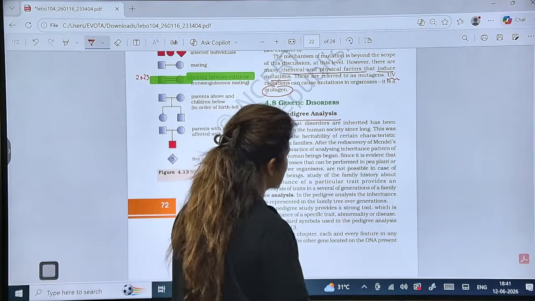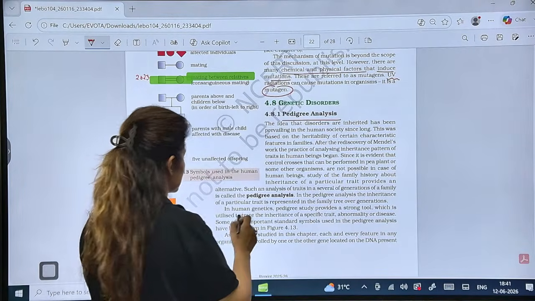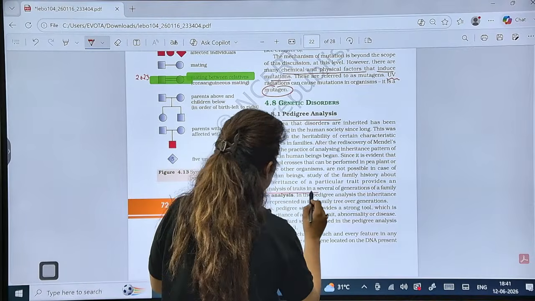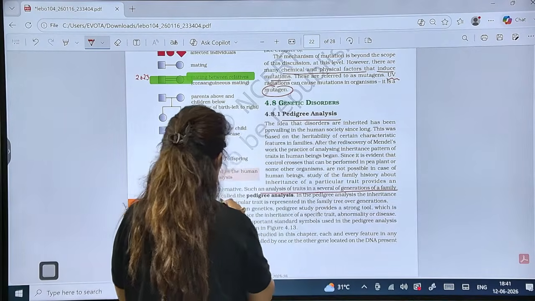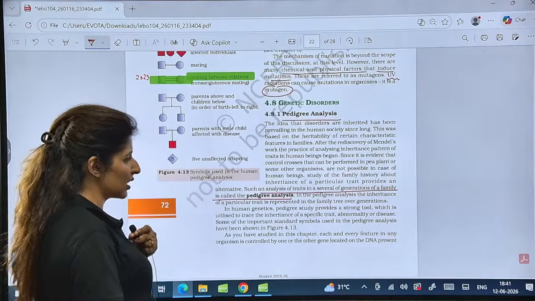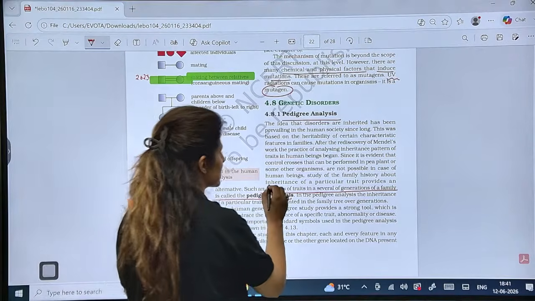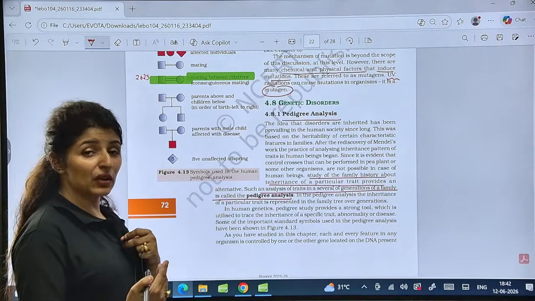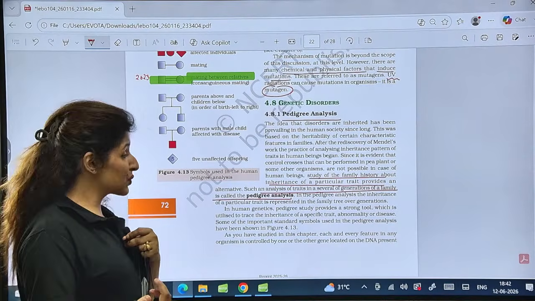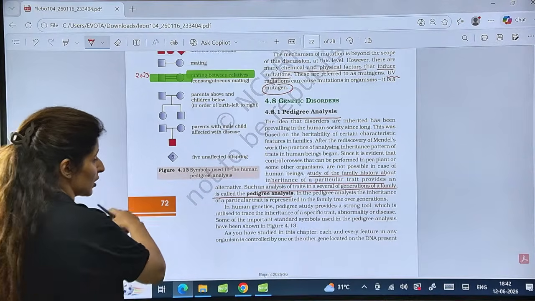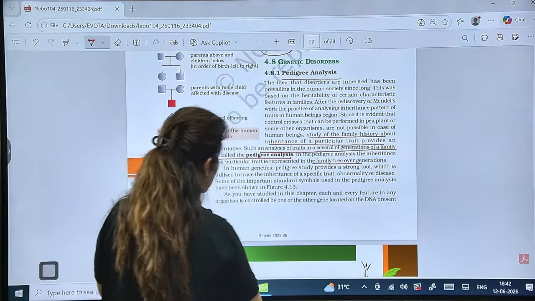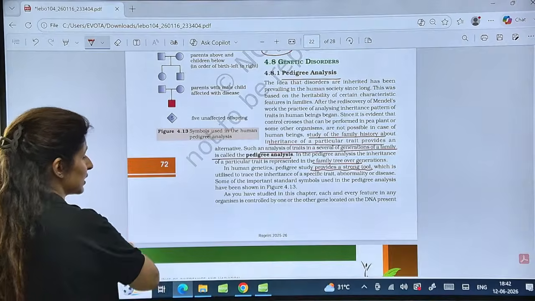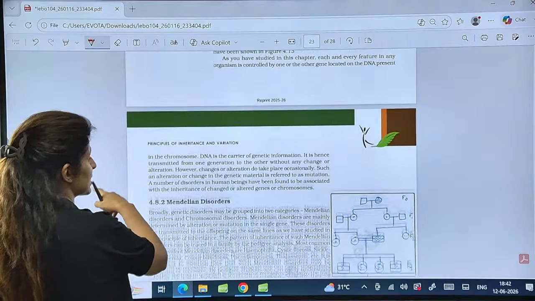What is the pedigree analysis for? A pedigree analysis is a tool for the analysis of a trait in several generations of a family. So it is a genetic tool to study the inheritance of a particular trait, to see whether it will be transferred to the next generation or not. It is studied by a family tree. So it is a strong genetic tool to study the inheritance, especially for diseases.